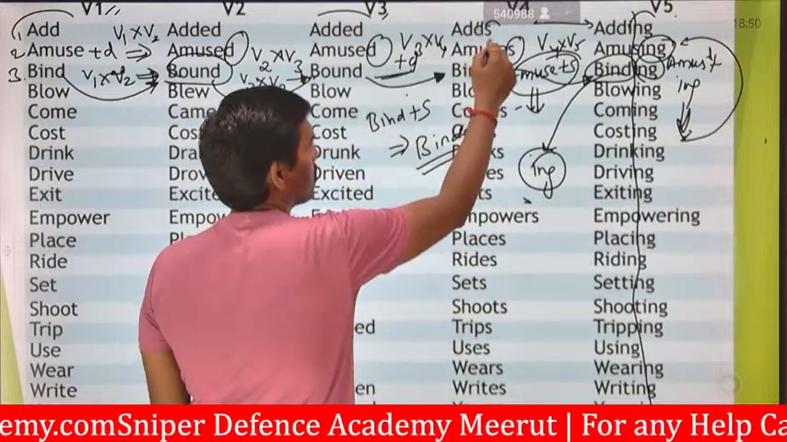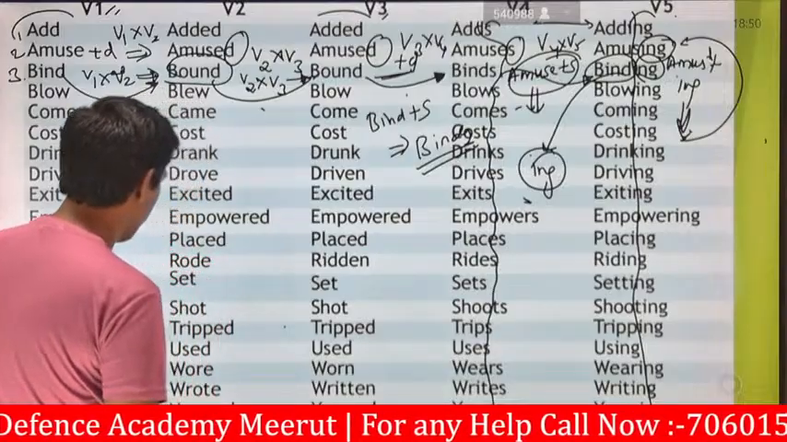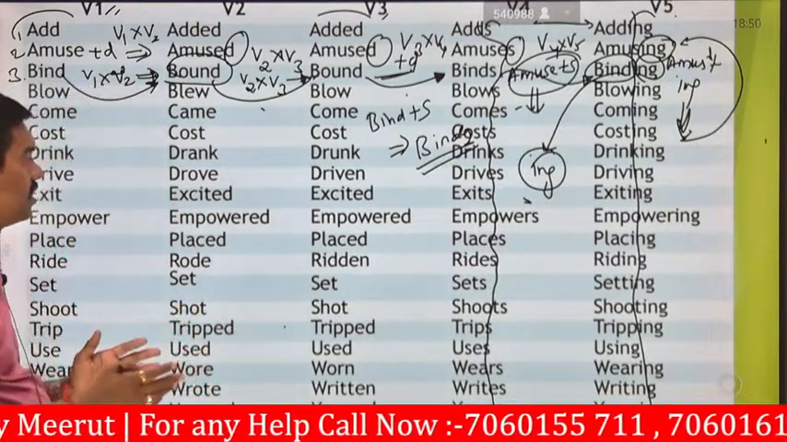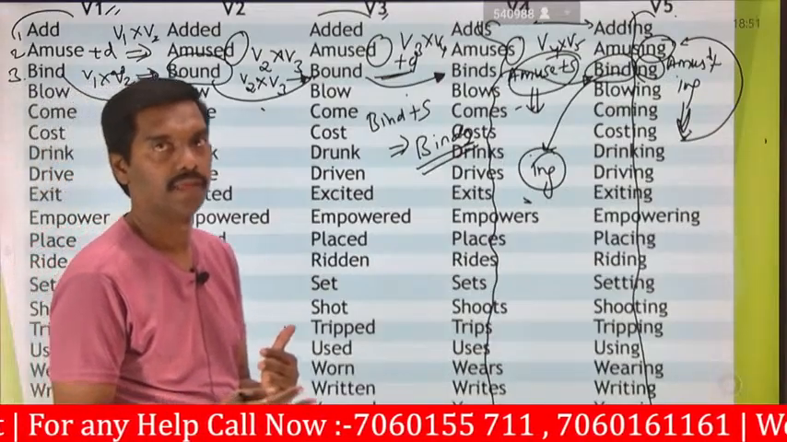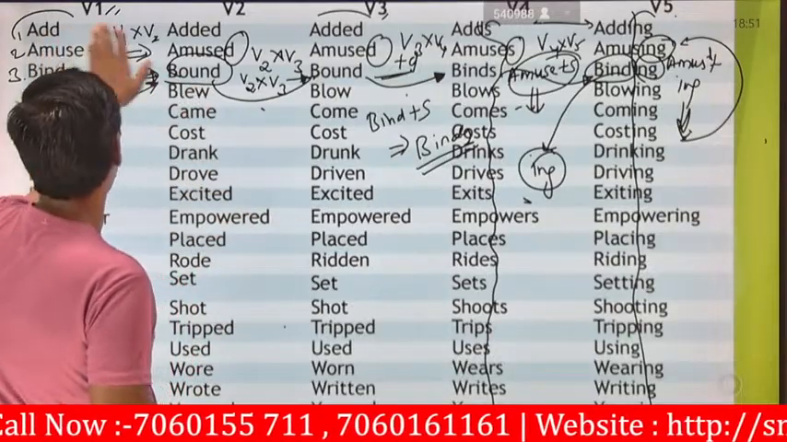V4 will always be represented by adding s, in all the verbs. Here it will be replaced in terms of completion of sentences, in terms of ed or whatever. And next we will see about blow.